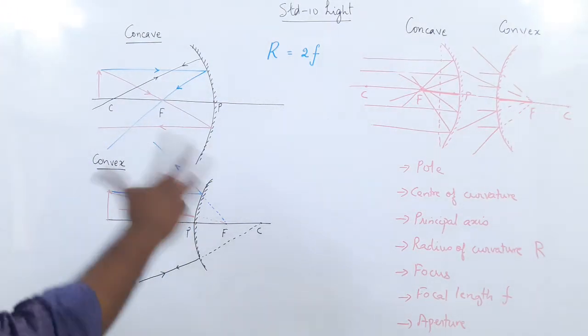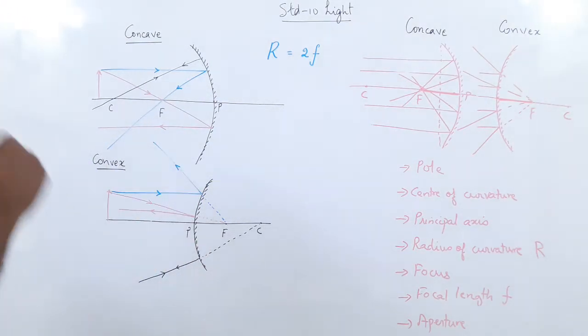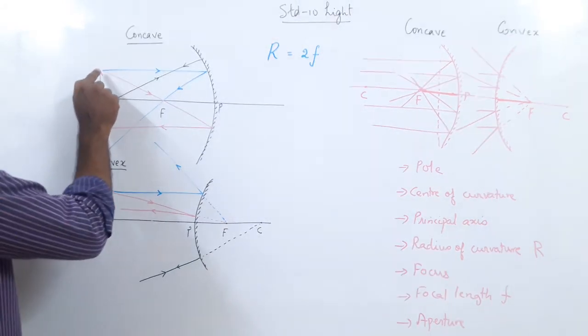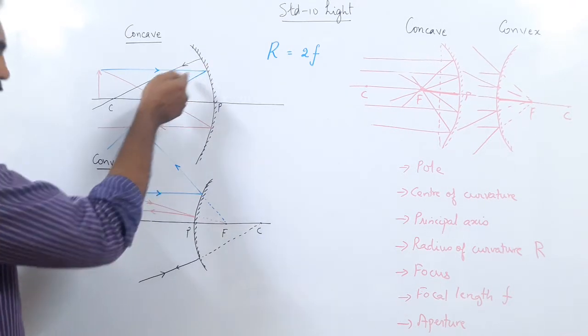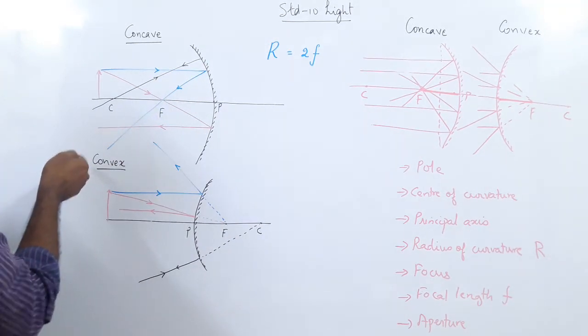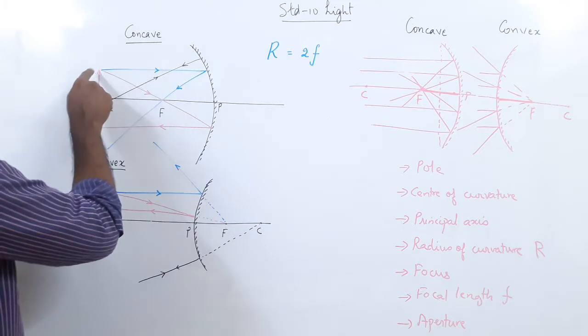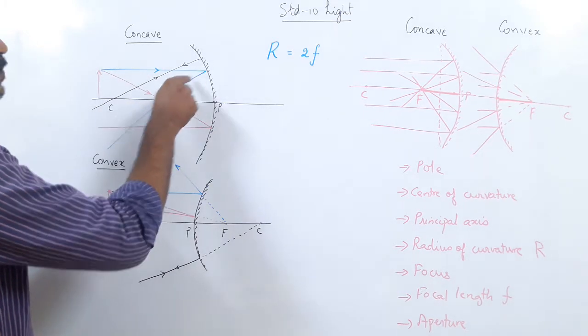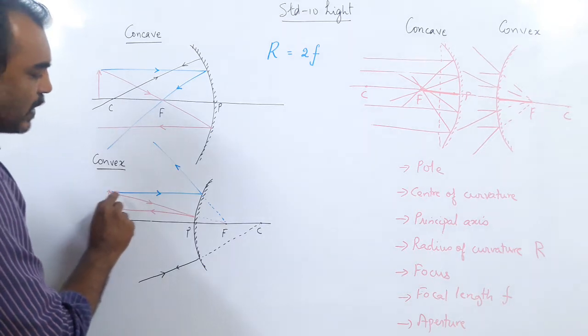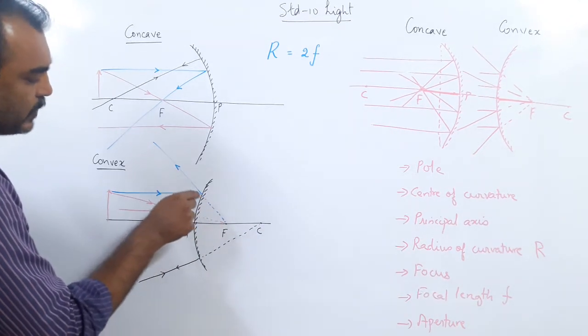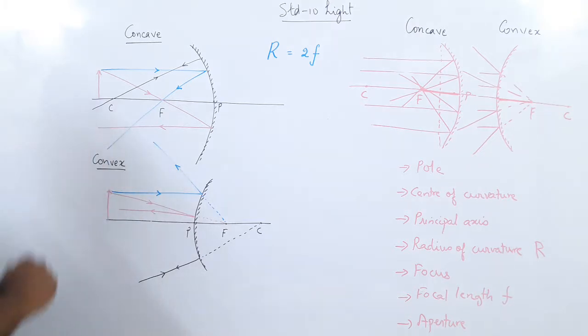Now to understand the exciting world of the different types of images, what are the rules we'll remember again? A ray of light parallel to the principal axis passes through the focus. In a concave mirror, it passes through the focus. In a convex mirror, it appears to pass through the focus. Rule number 2.